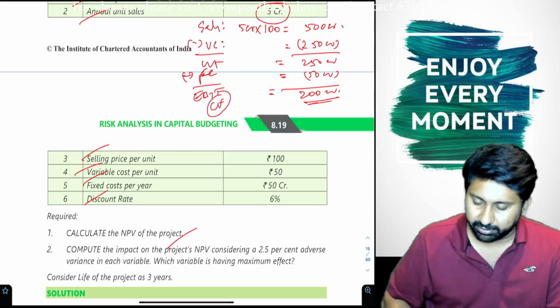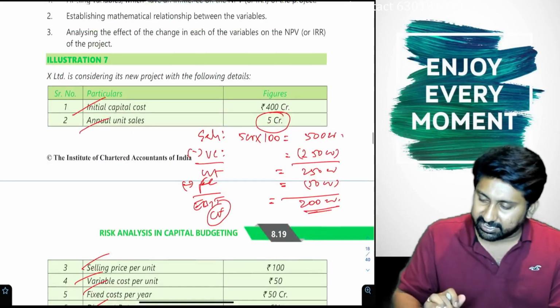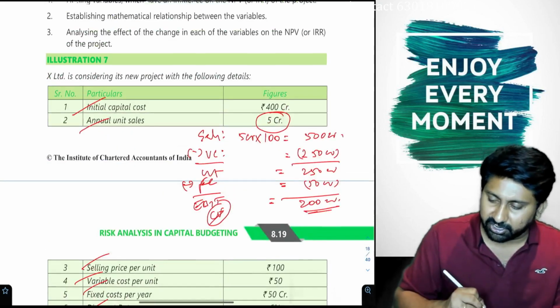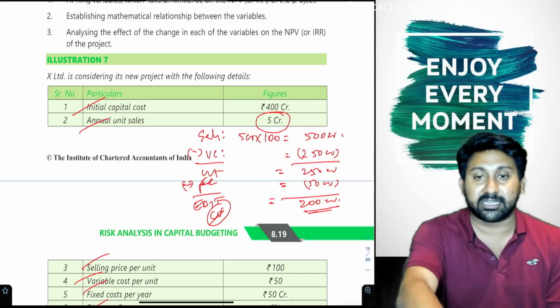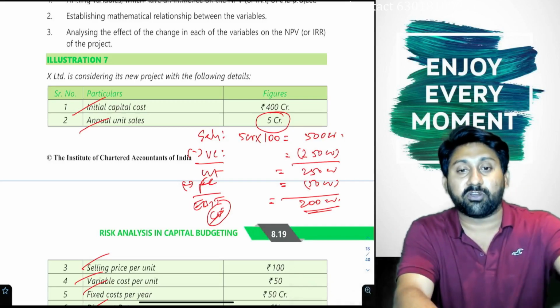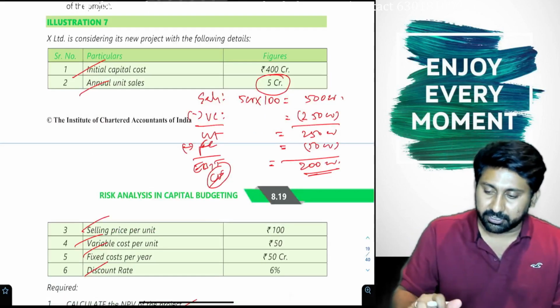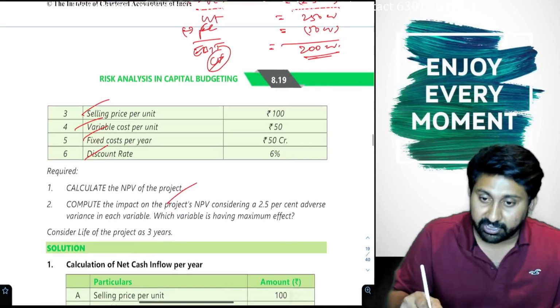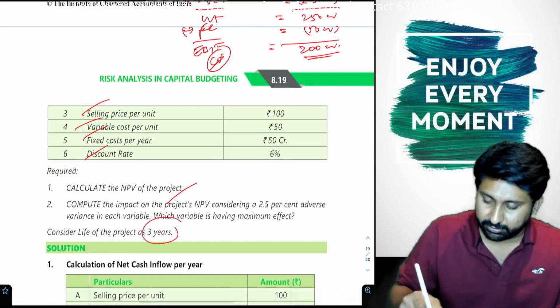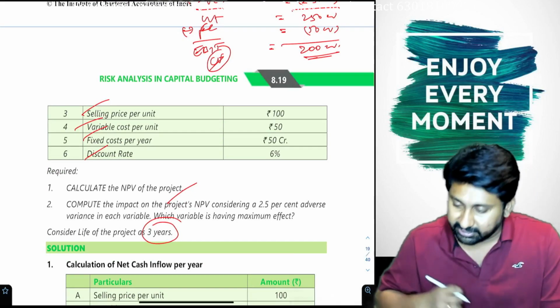This is what they have given. Whatever they kept, 400 crore outflow they kept. Next, project life. Here they have given project life as 3 years.